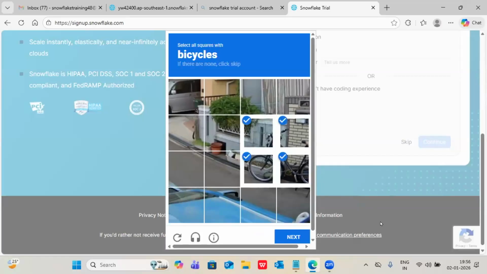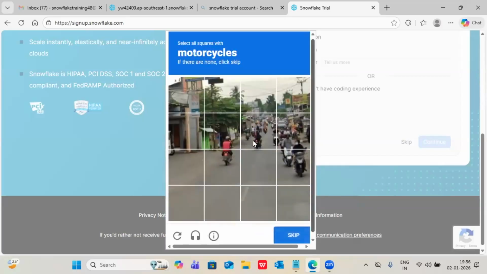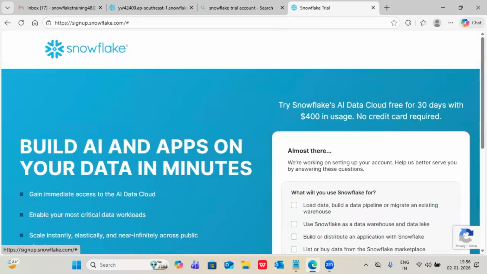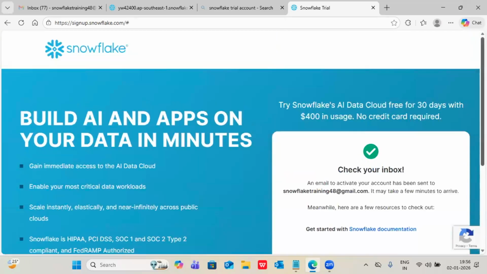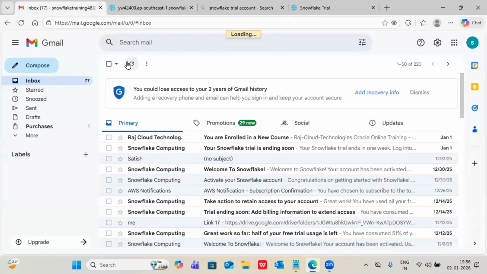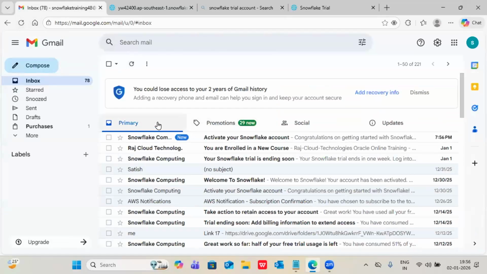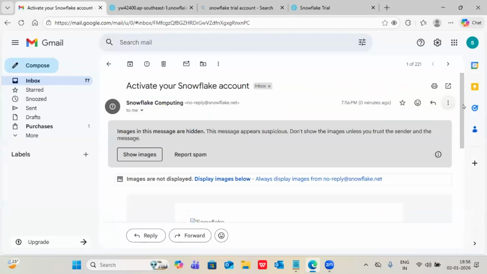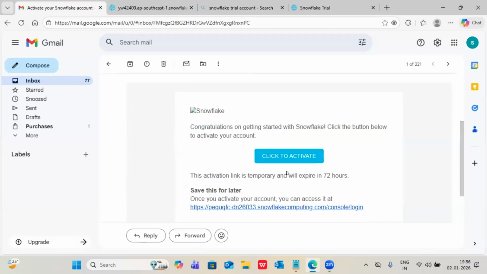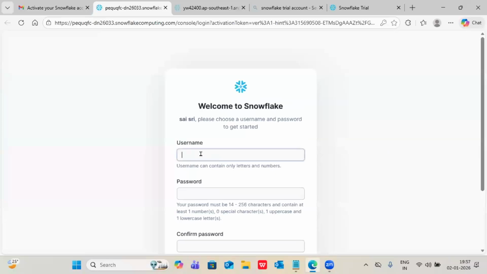One minute. I created so many, so I am getting all this. For you, it may not appear. Okay, directly you can create. Fine, you need not do anything here. This is an inquiry. I'll get the activation link to my mail ID. Yes, this is my activation link. Sometimes it takes one or two minutes for some people. Don't worry about that. Sometimes you get it within seconds also. Click to activate. I'll showcase all this.